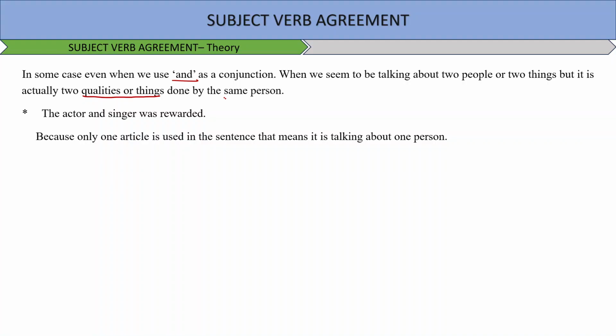You see, in this sentence we have used the article "the" with both the subjects, which makes it pretty obvious that they are different entities and different subjects, and hence the verb will be plural. But when the designations are different but only one person is involved, in that case a singular verb will be used. I hope this is clear. Moving ahead.